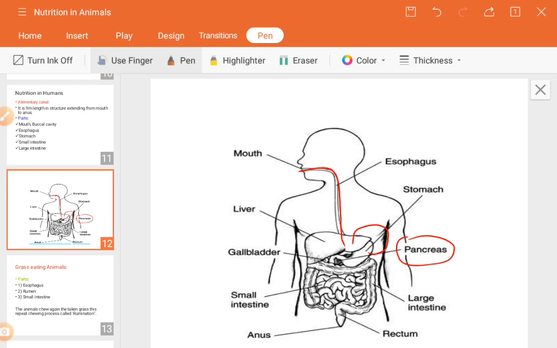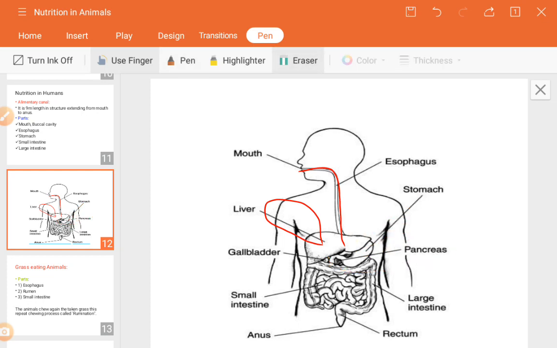Next, the process. The first large part is the liver. So you can see the liver is here, this one, this is actually the liver, and the stomach is this one, and the pancreas is just below the liver.